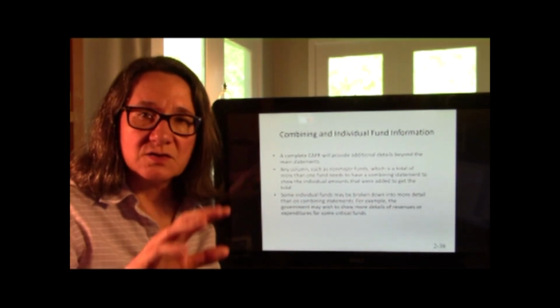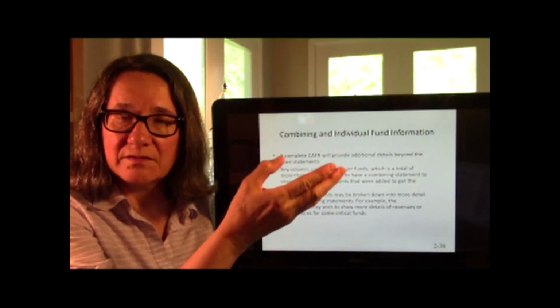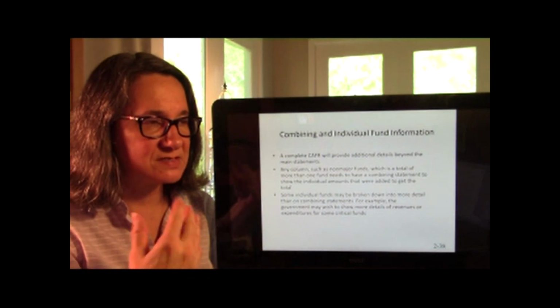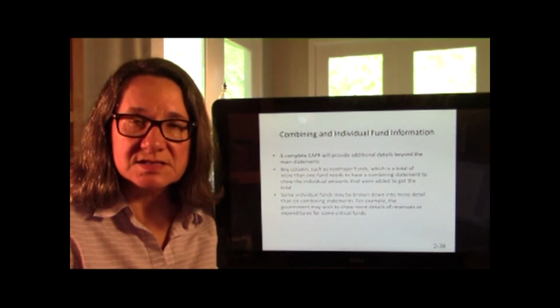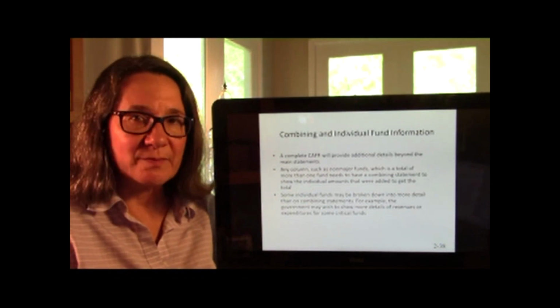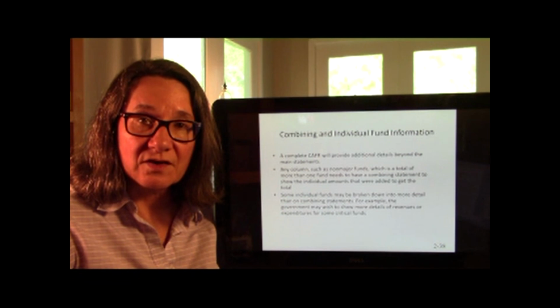So you may go to the back and look at some combined information about all those three that are in the waste services column, something like that, right? So you're going to have a lot of separate individual fund stuff that's been combined into one fund. You can go to the back to the RSI and look at individual fund stuff.